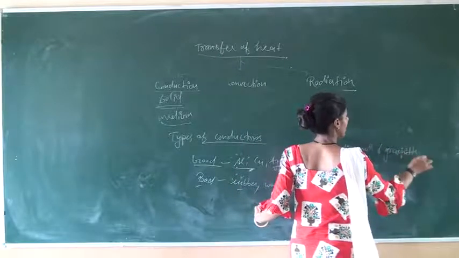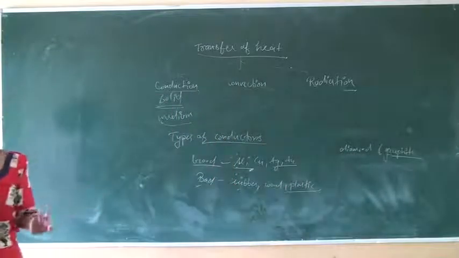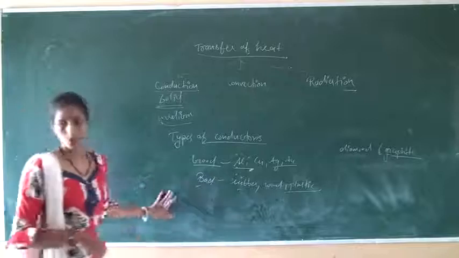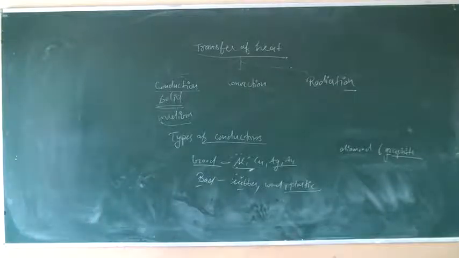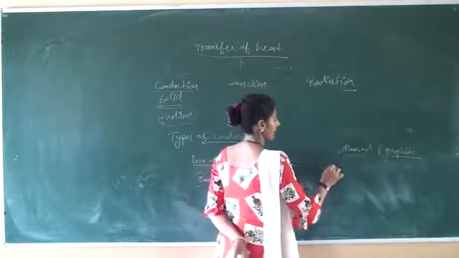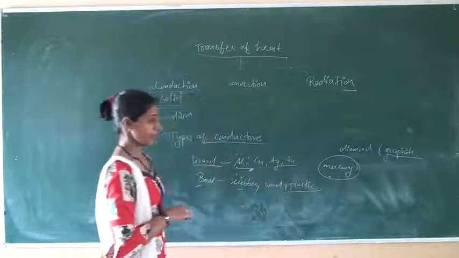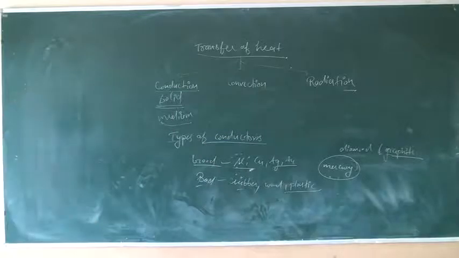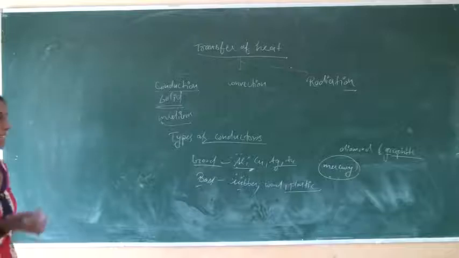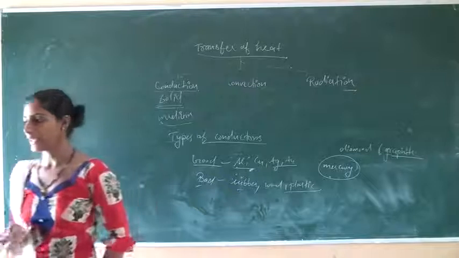So graphite is an allotropic form of carbon, and carbon is a non-metal. Okay students, after that, all the liquids except mercury are bad conductors of heat, and all the gases without any exception are bad conductors of heat.